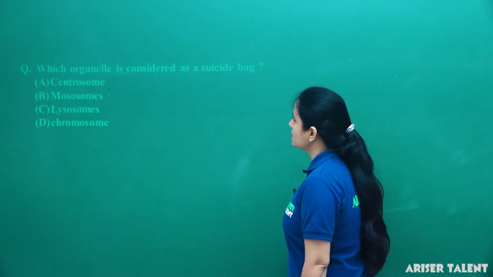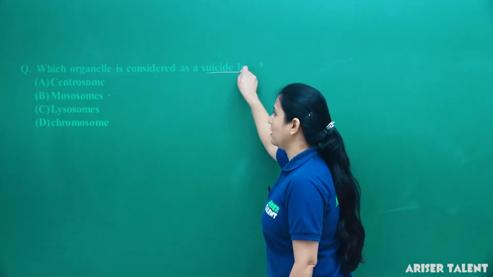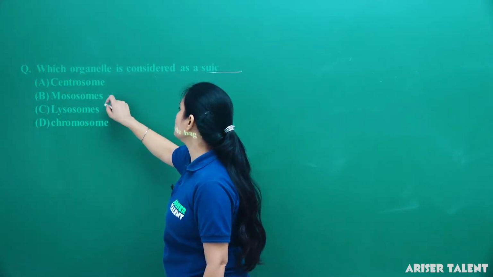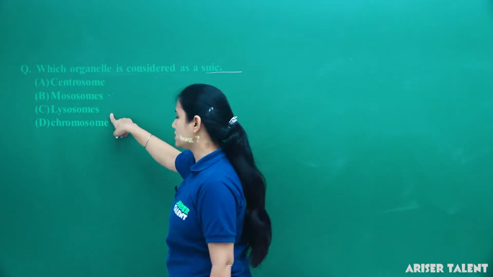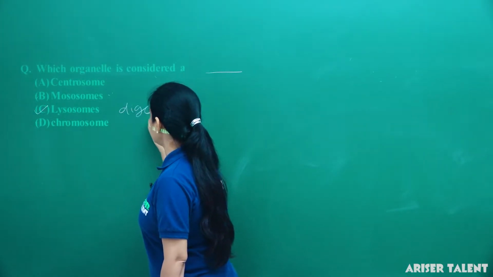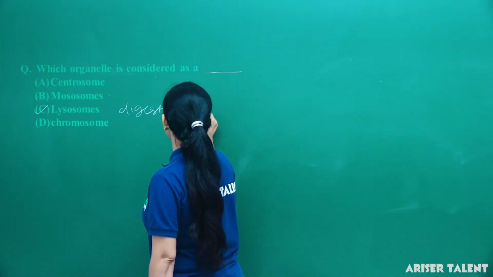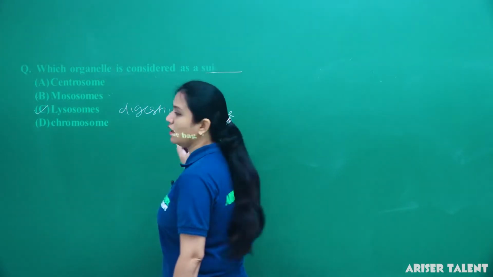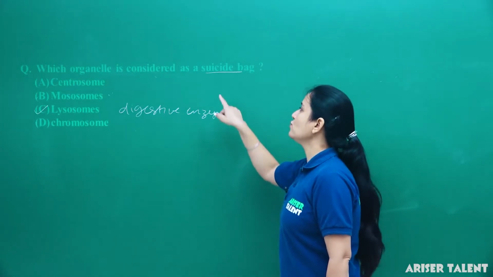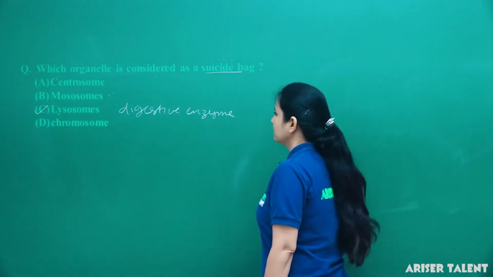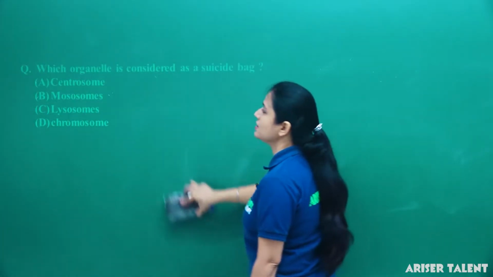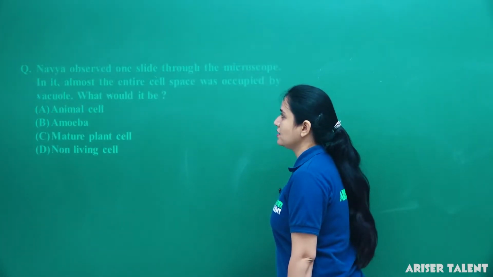Which organelle is considered as a suicide bag? Centrosome? No. Mesosomes? No. Lysosome? Yes. Why? Because they have digestive enzymes. They release digestive enzymes which digest the poisonous material present in the cell, and they are also known as suicidal bags because they contain digestive enzymes. So, option C, lysosomes, is the correct answer.